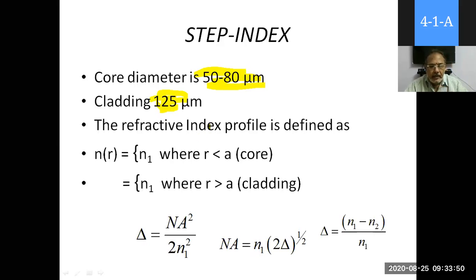Here, as I explained just now, what is n(r)? Just note this down. n(r) is N1 where r is less than A. So this is the core. Similarly, sorry, it is N2 here. Please change this. It is N2 here.